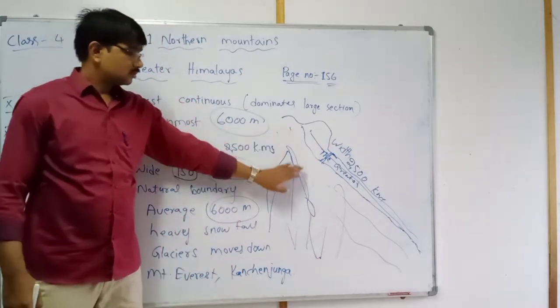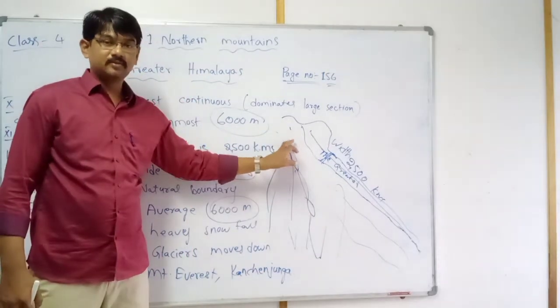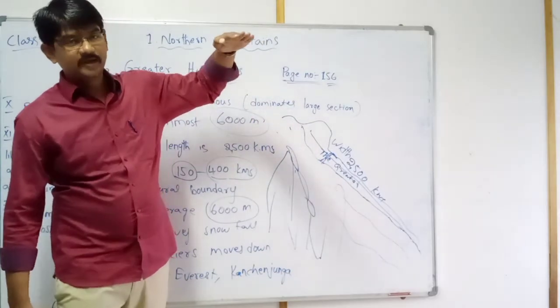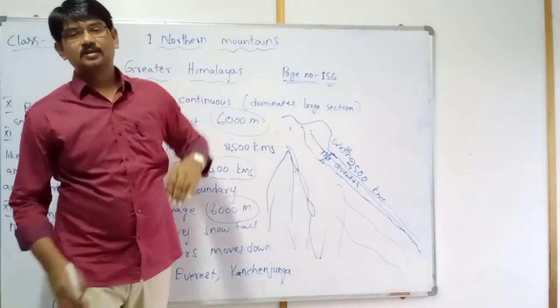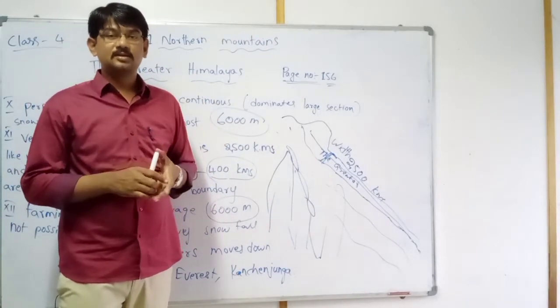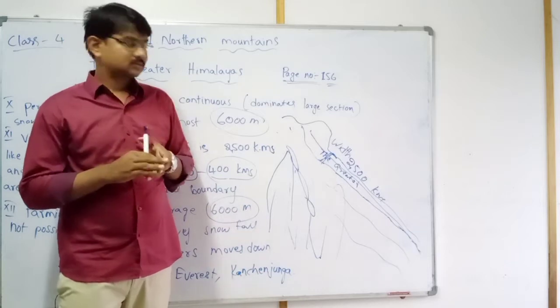Due to these glaciers, as we already discussed, glaciers are moving very slowly. How slowly? We could not even find out that they are moving.